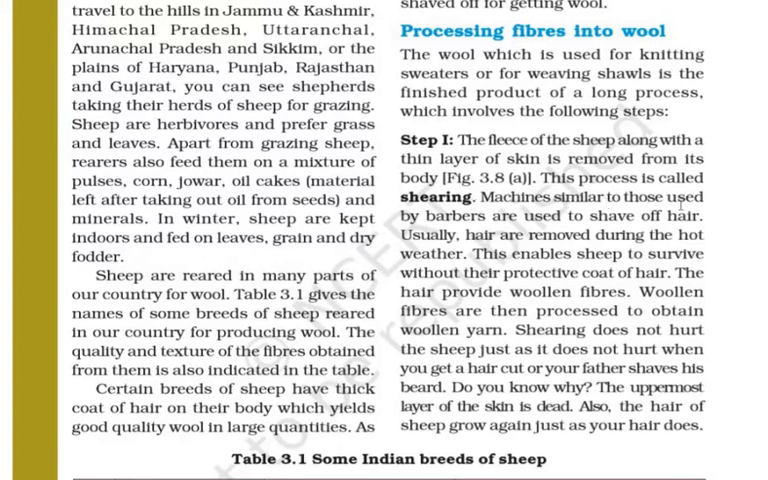Machines similar to those used by barbers are used to shave off hair. So machines which are used by barbers to shave off hair are usually used for obtaining fleece from sheep. Usually hair is removed during the hot weather. This enables sheep to survive without their protective coat of hair. So in summer the wool is removed, because in winter they need it to protect themselves. So when the weather is hot, the fleece is taken.